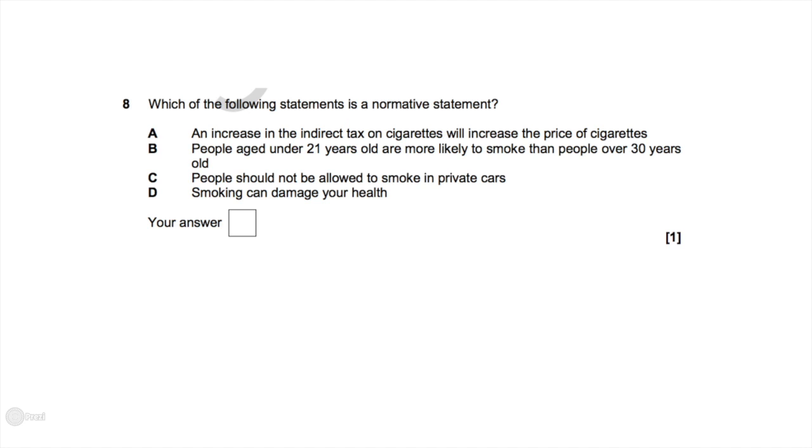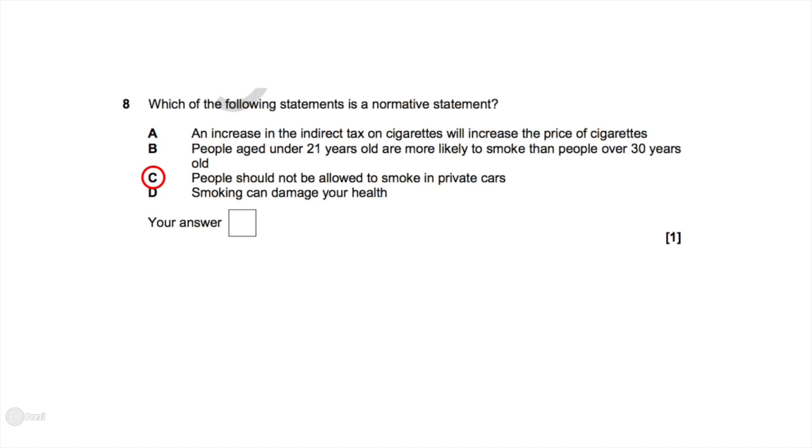B, people aged under 21 are more likely to smoke than people over 30 years old. We can easily test that. We can find some data on it, see if it's true. C, people should not be allowed to smoke in private cars. There is no way we can test whether this should or should not happen. We can't test this, it's just an opinion. So there's the answer for this question, answer C.